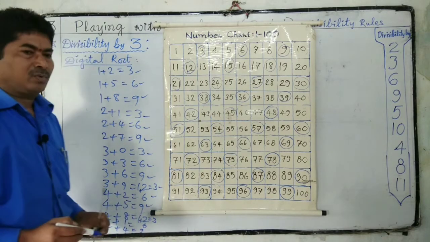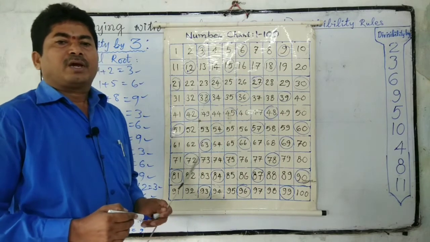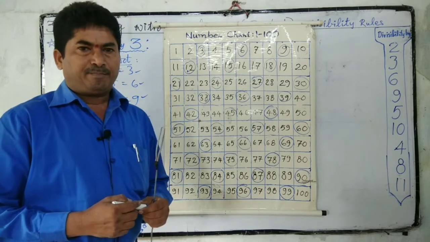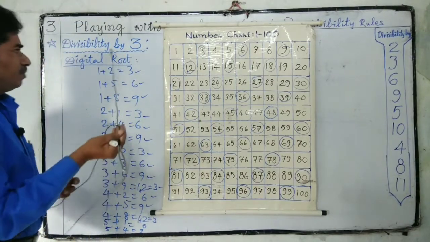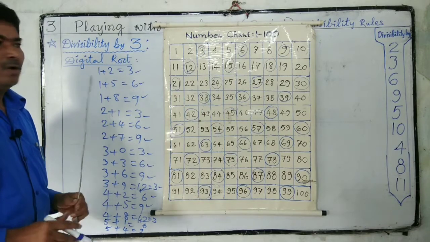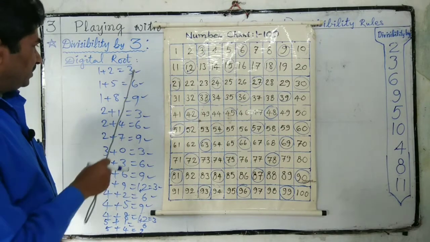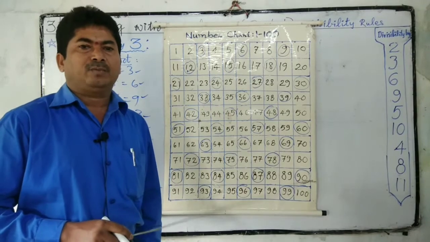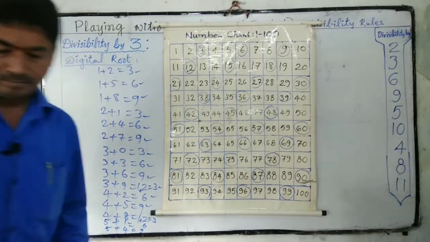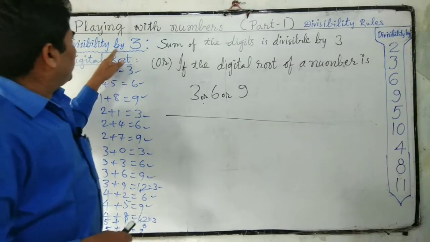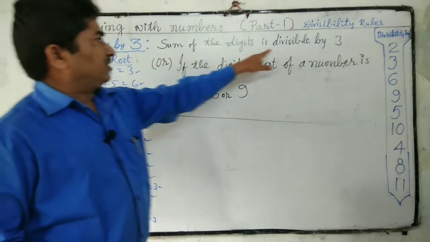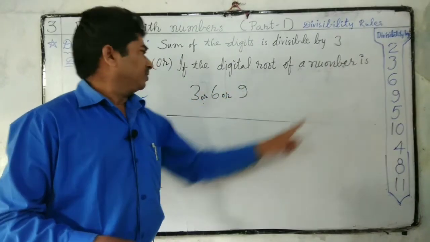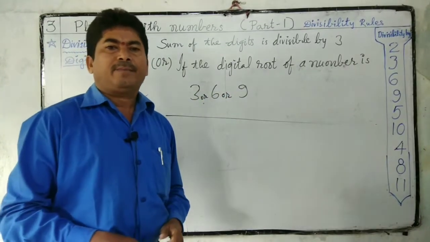So what we understood: if the sum of the digits is divisible by 3, then the number is exactly divisible by 3. Or if the digital root of a number is 3 or 6 or 9, then the number is exactly divisible by 3. Let us see once again. Divisibility by 3: the sum of the digits is divisible by 3, or the digital root of a number is 3 or 6 or 9.